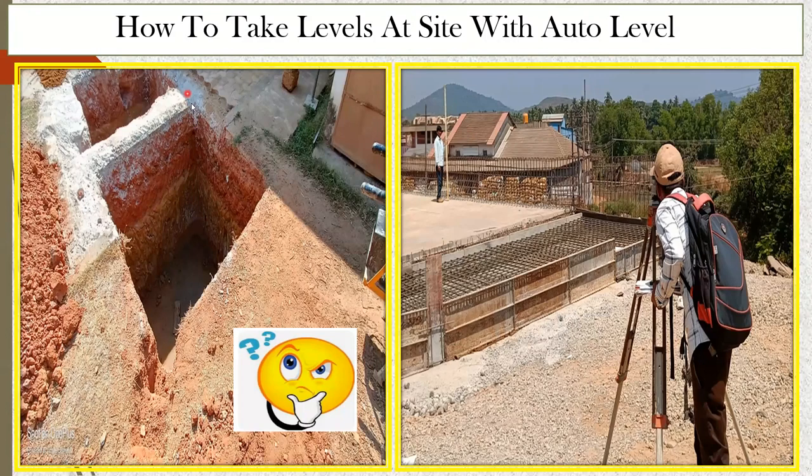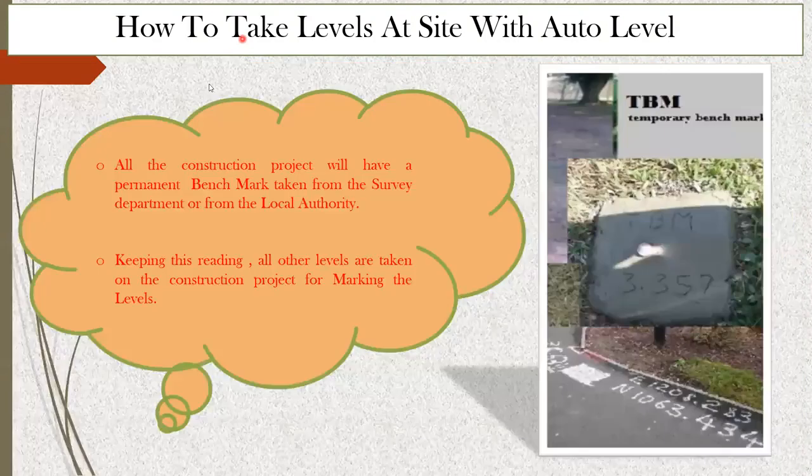So before that, we need to understand that every construction project will have a permanent benchmark taken from the survey department or from the local authority. Keeping this reading, all of the levels are taken on the construction project for marking the levels. Usually, if you take up any construction project, we'll be setting up a temporary benchmark. You can see something is written here. TBM stands for temporary benchmark, and then something is written, that is 3.357 meter, whatever it may be, right? So we want a certain temporary benchmark to be set up in a particular project.